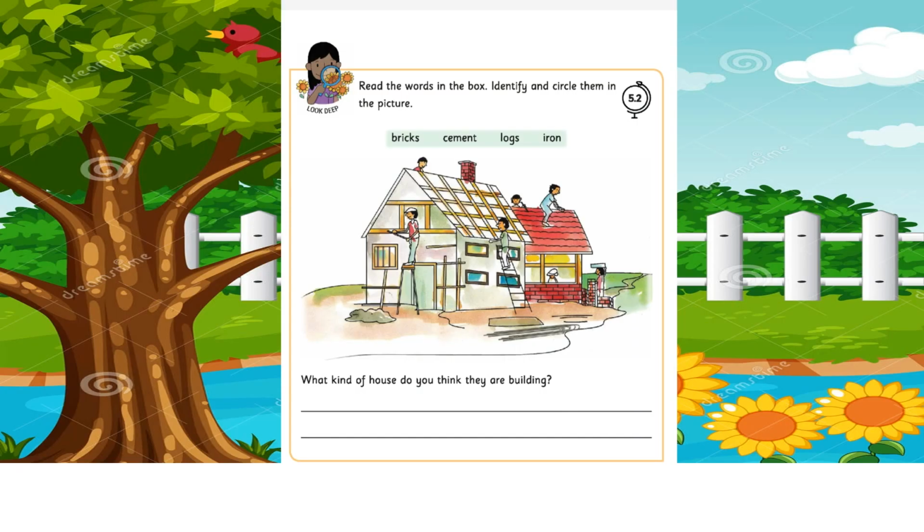Okay, children, take page number 67 in your EVS book, activity number 5.2. Shall we do this activity? Okay, children, read the words in the box, identify and circle them in the picture. Children, they have given 4 clues. You read them one by one and circle the correct word.